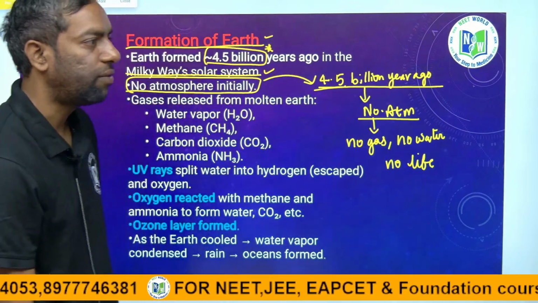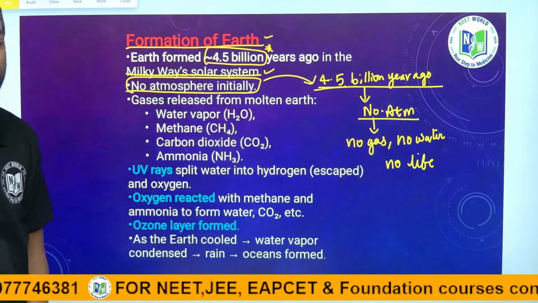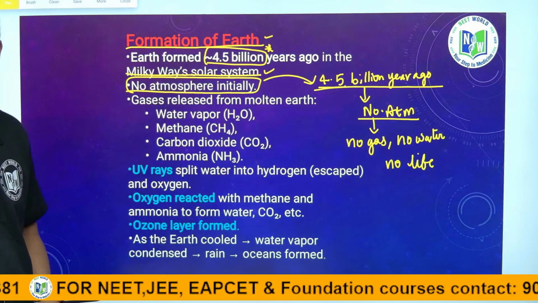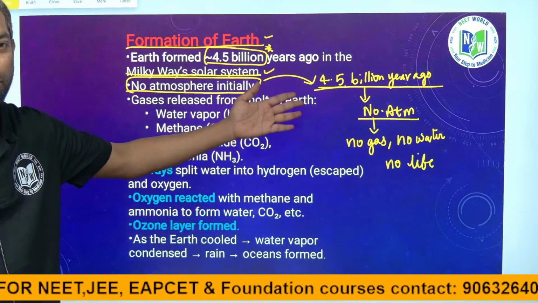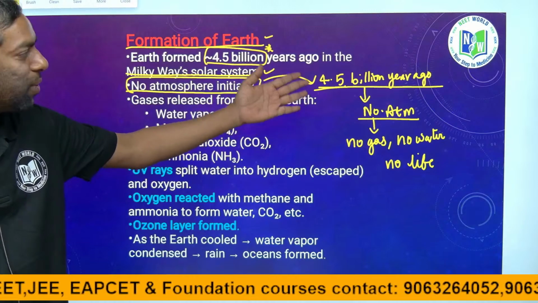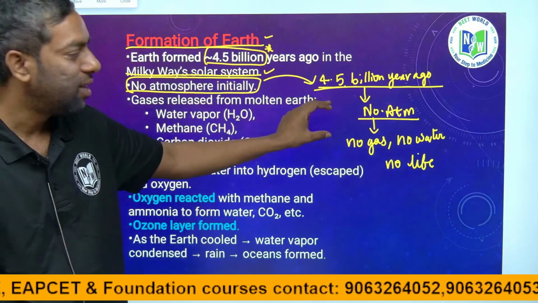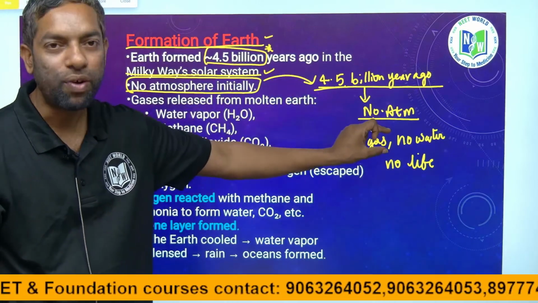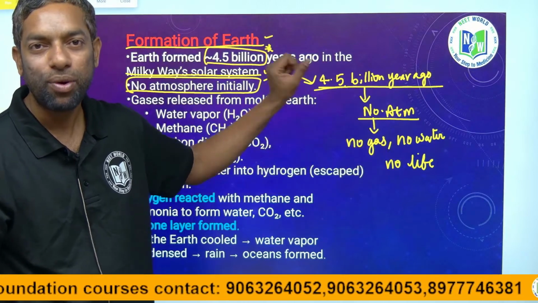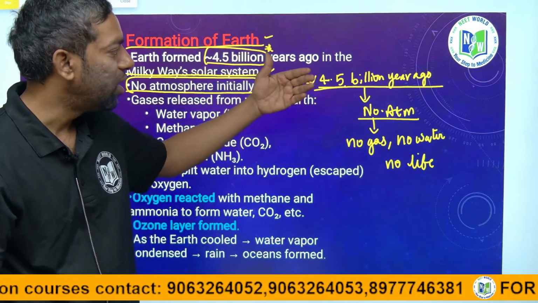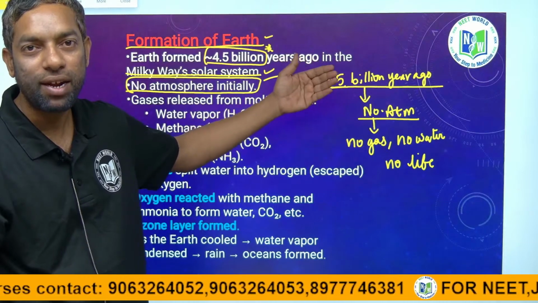This is about where Earth originated. What was the condition? About 4.5 billion years ago, there was no atmosphere, no gas, no water, and finally no life.